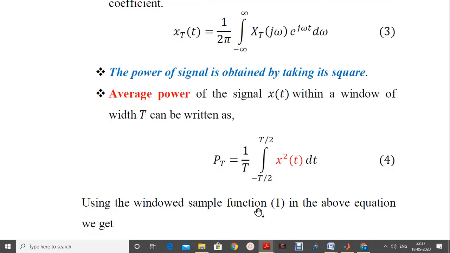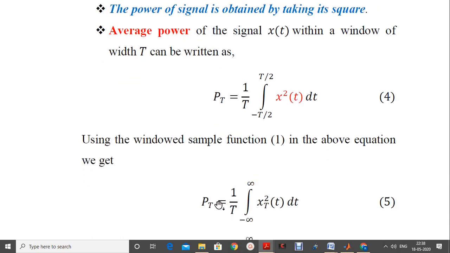Now let us apply the windowed sample function given in equation 1 and apply it on 4. So equation 4 is modified to the following form. In this P_T equals 1 by T, minus infinity to plus infinity, x_T square of t dt. See here, x square of t is changing to x_T square of t into dt. So a sample function on application of a window is converted from x of t to x_T of t. Then square is retained as usual.